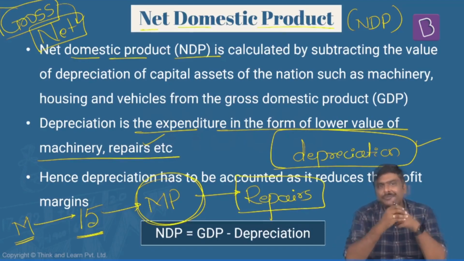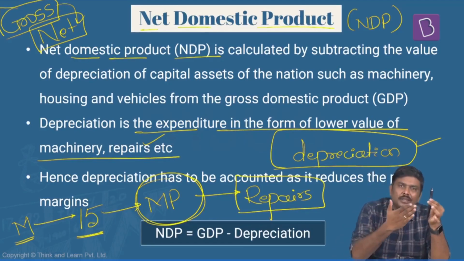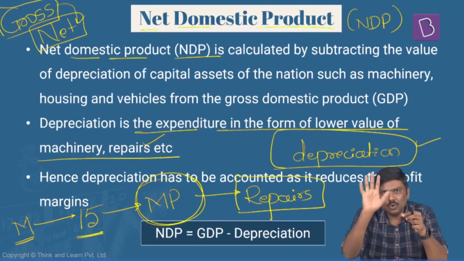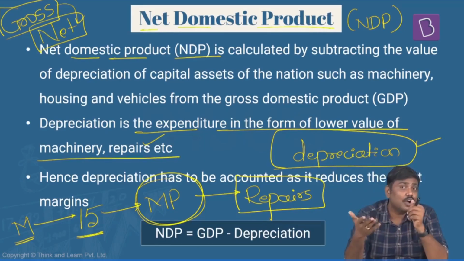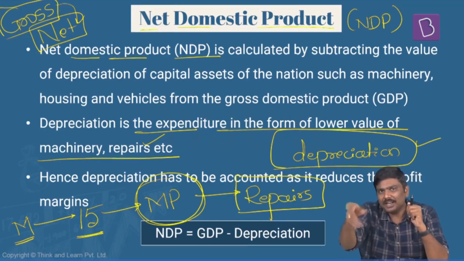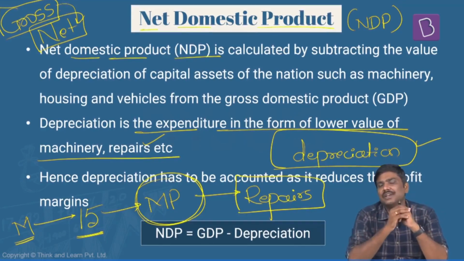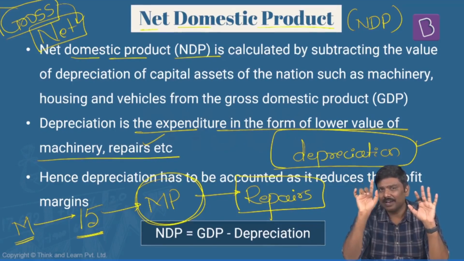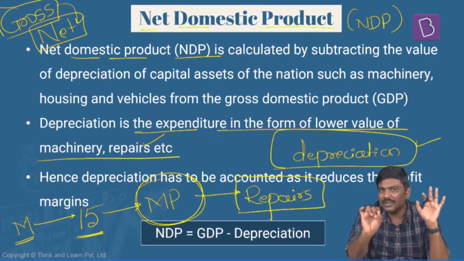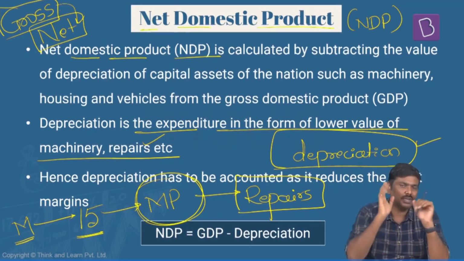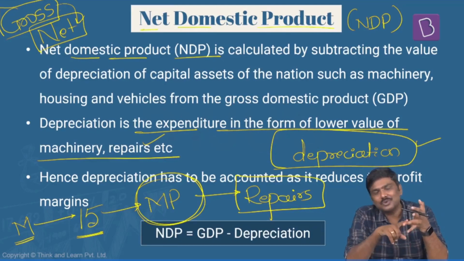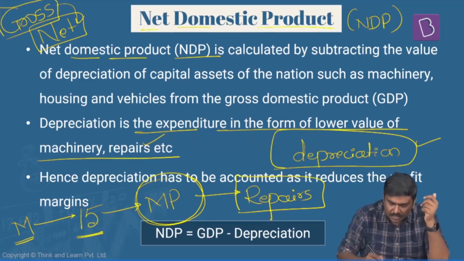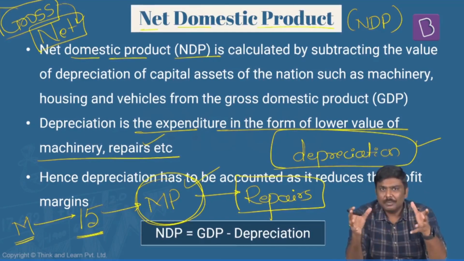Imagine you are a manufacturer. You are manufacturing this particular pen, but in the process of manufacturing the pen, the machine broke down. The machine went into repairs. And repairs means expenditure, cost. So when you repair that particular machine, you would incur certain expenditure on that. Who should pay for that particular expenditure? Again, go back to the basics there. Earlier, I've told you, any cost incurred by the manufacturer will simply be transferred to the consumer. So can I simply say that the cost of machine maintenance, repairs, and so on and so forth is a component of the market price?